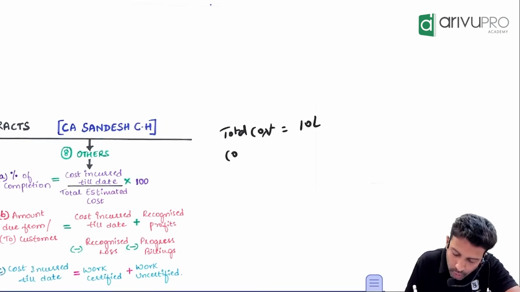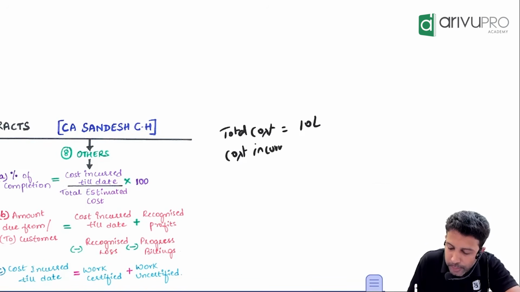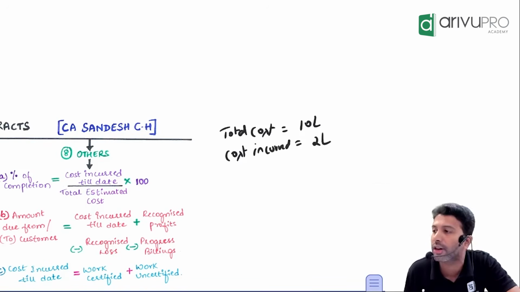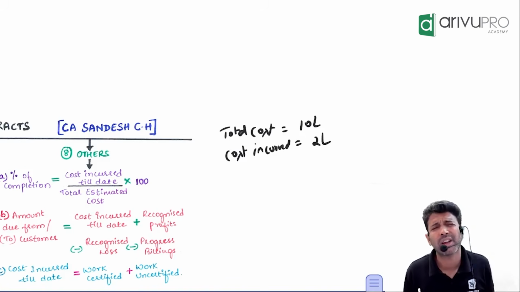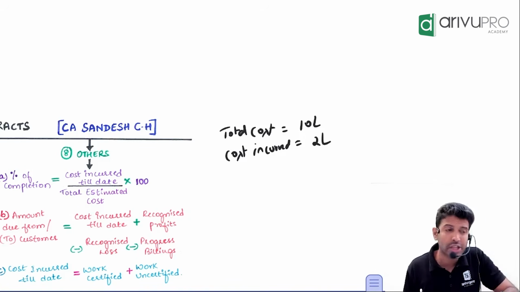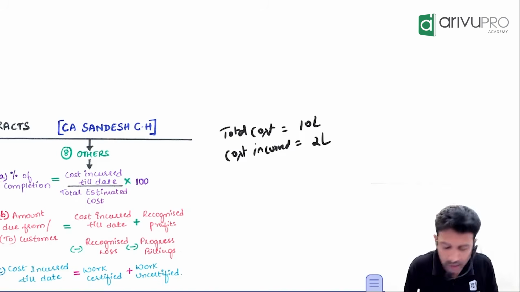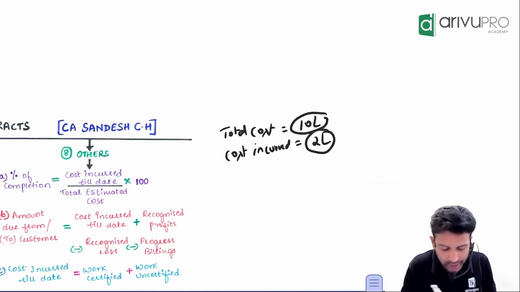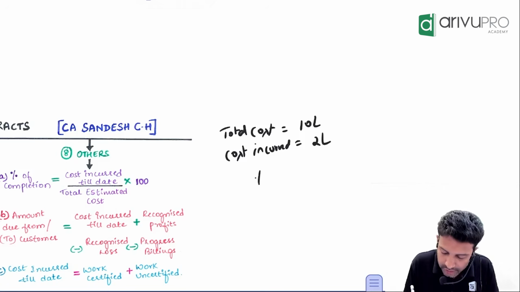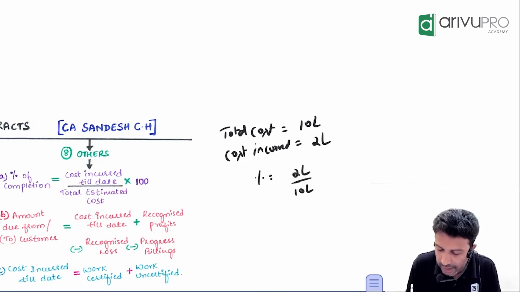Let's say you have already spent 2 lakh rupees. Can you tell me how much percentage of cost is already incurred? Out of 10 lakh, you have already incurred 2 lakh. How do you get that percentage? 2 lakh divided by 10 lakh into 100. How much is that? 20%.